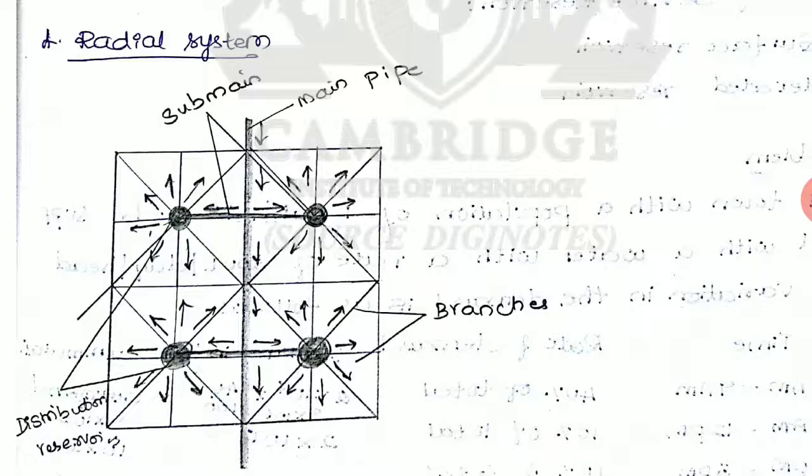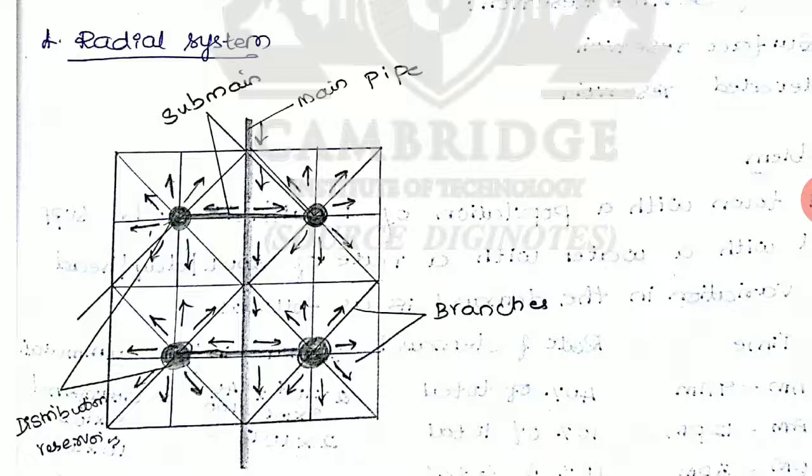The radial roads emerge from different centers, and the pipelines can be best laid down in a radial method by placing the distribution reservoirs at these centers. From one distribution reservoir, the water will be supplied in different directions in the radial form. This is called the radial system.